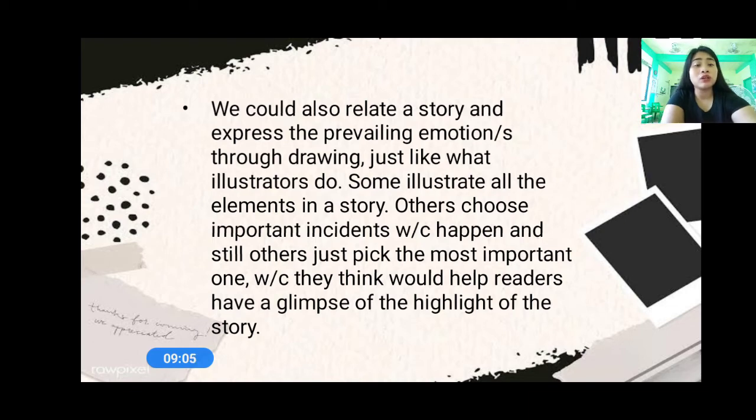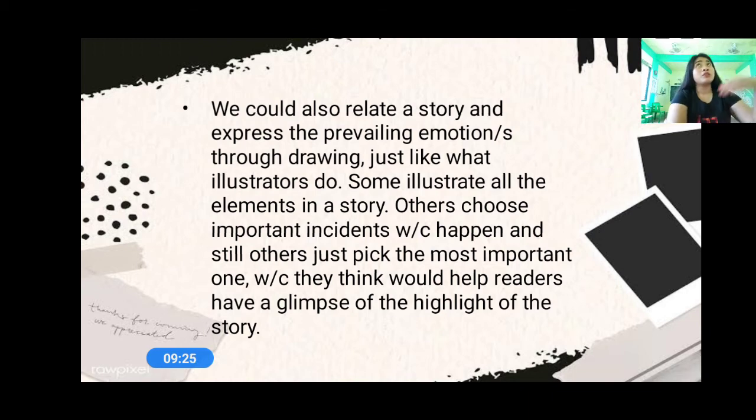Some illustrate all the elements in the story, while others choose important incidents which happen, and still others just pick the most important one, which they think would help the readers have a glimpse of the highlight of the story. In every story, we should put drawings there.